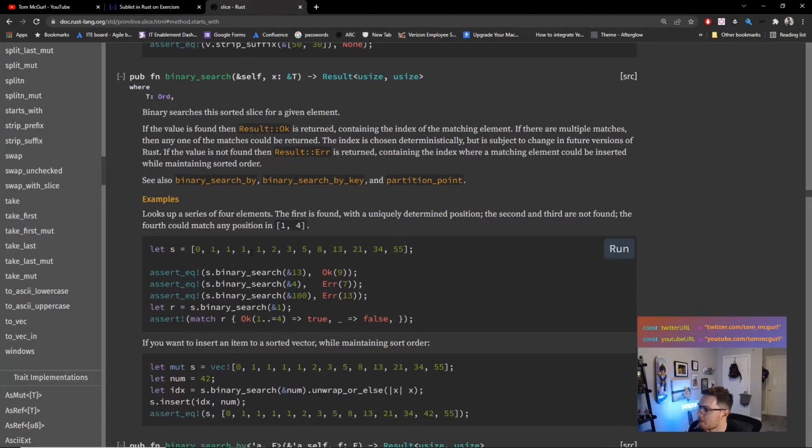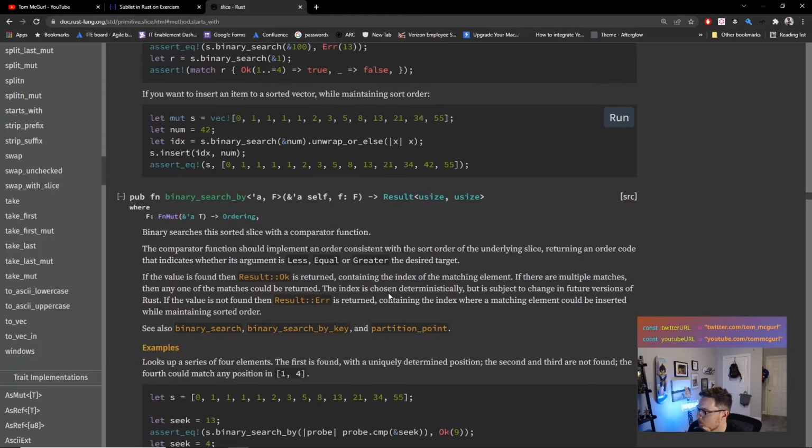Wait, let's see what this is. Binary search. Binary search is this sorted slice for a given element. Okay, so for a given element. So we need more than an element. Examples. Looks up a series of 4 elements. The first is found with a uniquely determined position. The second or third are not found. The fourth could match any position. 13, 4. Huh. Binary search by.